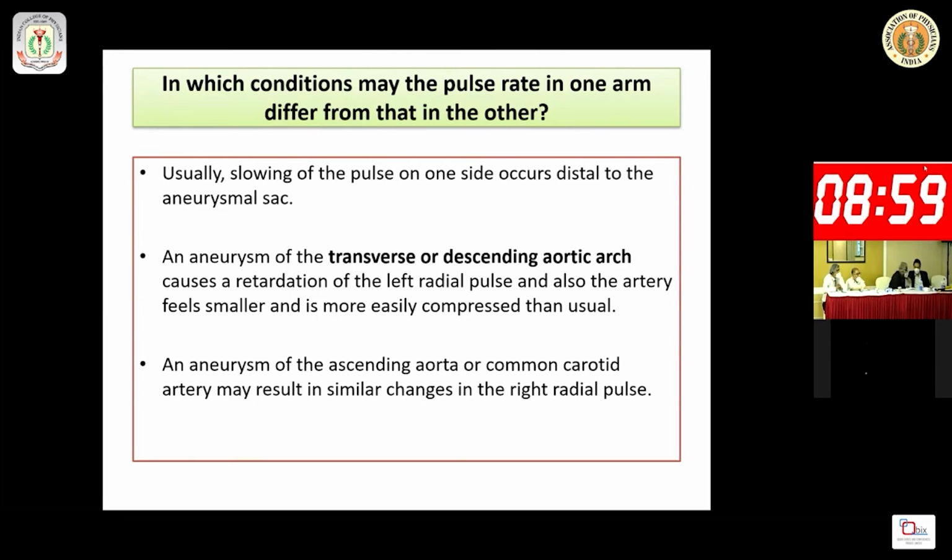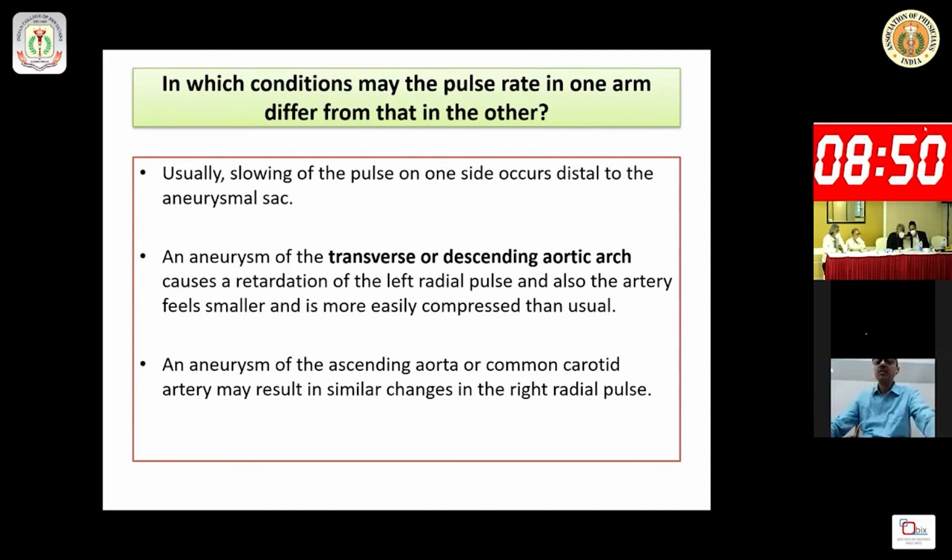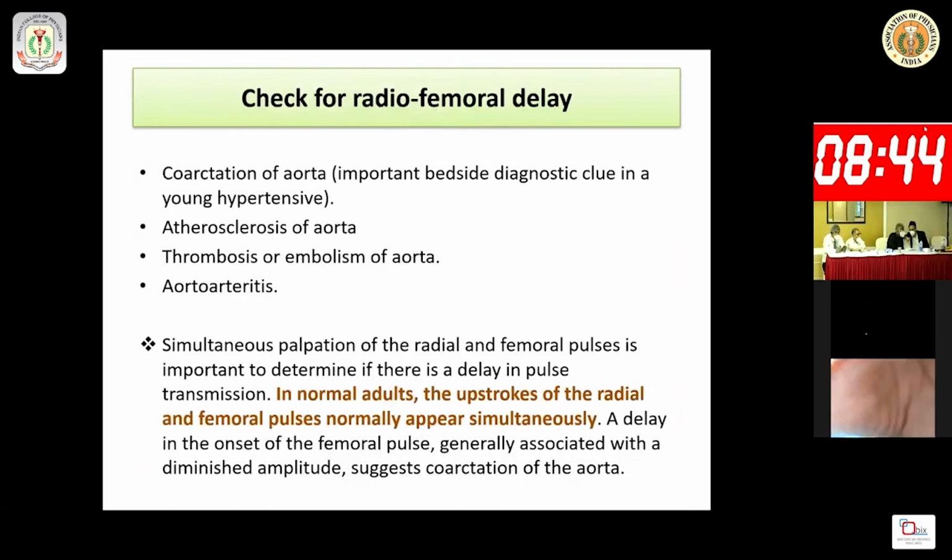But if the aneurysm is in the ascending aorta, then the pulse changes may be in the right radial pulse. So as our patient's left radial pulse is absent, you think of maybe an associated aneurysm in the transverse or descending aortic arch. You have to check for the radiofemoral delay. You know the simultaneous palpation of radial and femoral pulse is important. Is there any delay? You have to search.